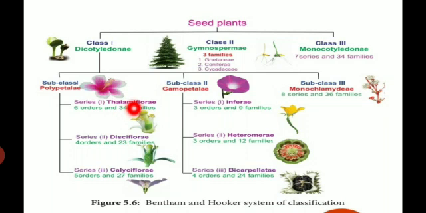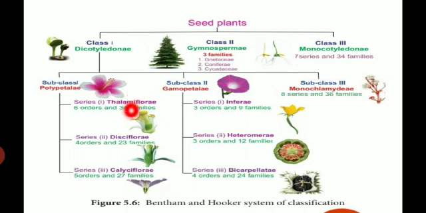Superior ovary means sepals, petals and stamens are attached at the base of the ovary. Then the Thalamiflorae include 6 orders and 34 families.